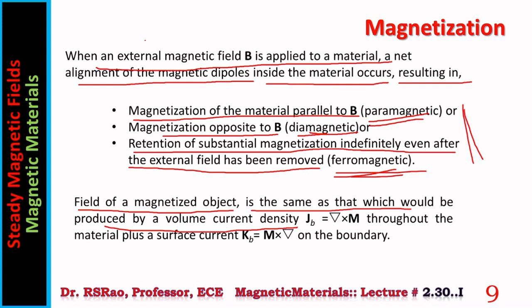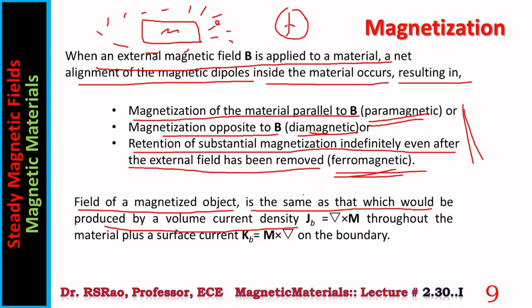So what he is trying to tell is, let us suppose there is a magnet. Surrounding this magnet, there exists a magnetic field. It is not difficult to understand. Similarly, surrounding a DC carrying conductor also a magnetic field exists. Now you concentrate on magnets, magnetic materials. This is a magnetic material. Surrounding it a magnetic field exists. This field is the same as that which would be produced by a volume current density plus a surface current density.